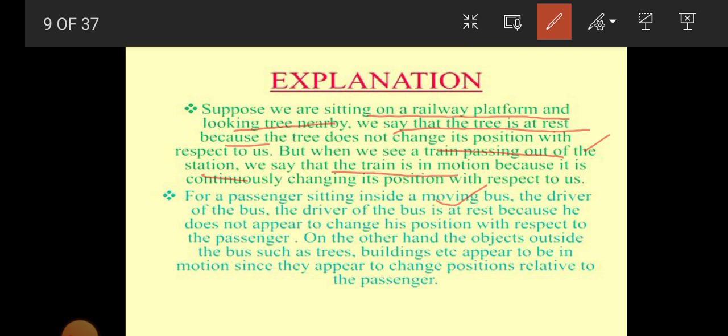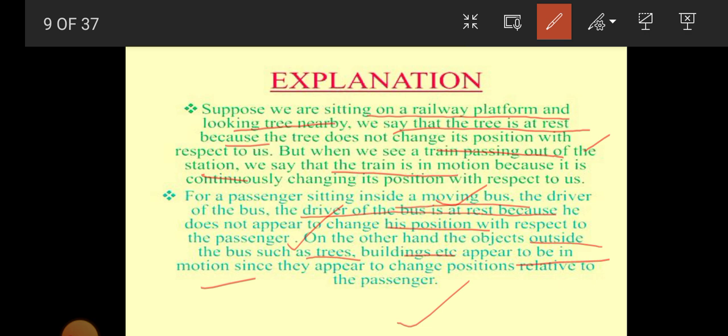Okay, the tree's position is not changing, but the position of the train will change continuously. Now another example is given for a passenger sitting inside a moving bus. The driver of the bus is at rest because he does not appear to change his position with respect to the passenger. Obviously the driver will not change position. On the other hand, objects outside the bus, such as trees and buildings, appear to be in motion since they appear to change their position relative to the passenger.